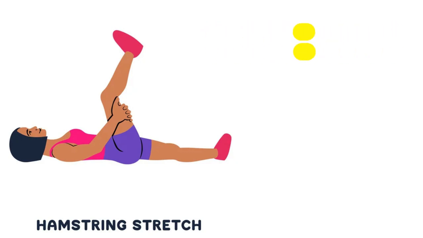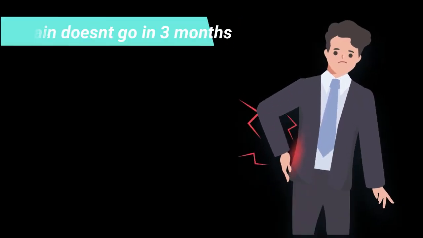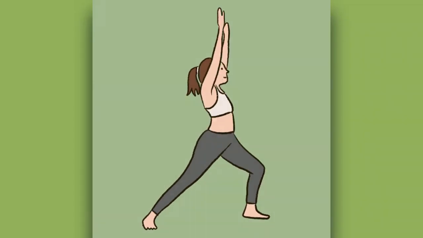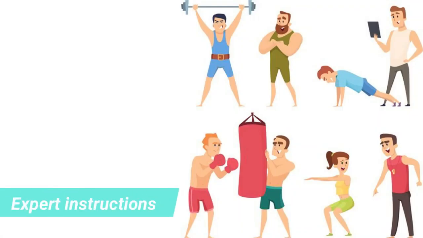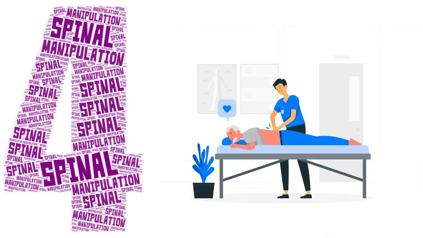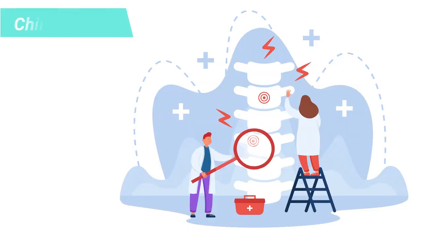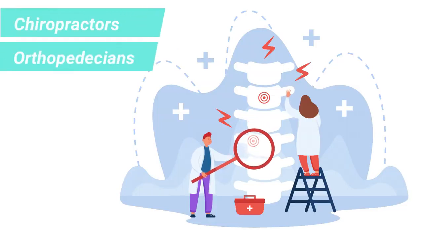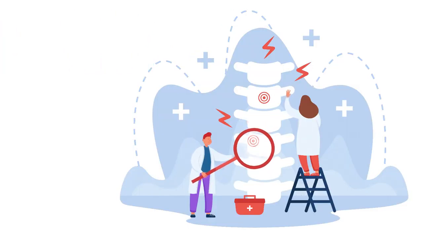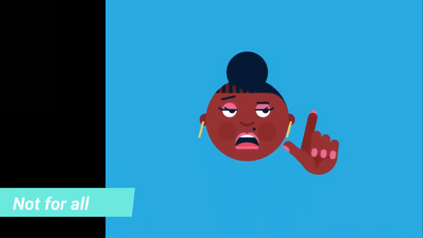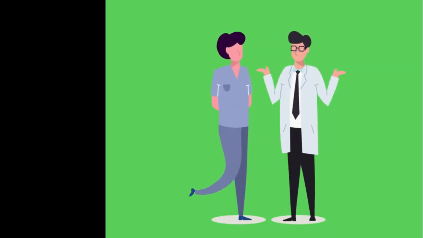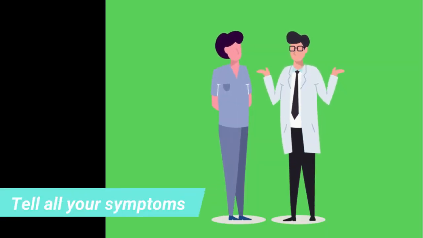Third is yoga. If your back pain doesn't go away in 3 months, you may try yoga as well. Just make sure that you get expert instruction so you don't hurt yourself while doing yoga improperly. Fourth is spinal manipulation. Chiropractors and some orthopedic surgeons may try to move the joints of your spine to treat the lower back pain. This treatment is not appropriate for everyone, so be sure to tell your provider about all your symptoms and health issues.